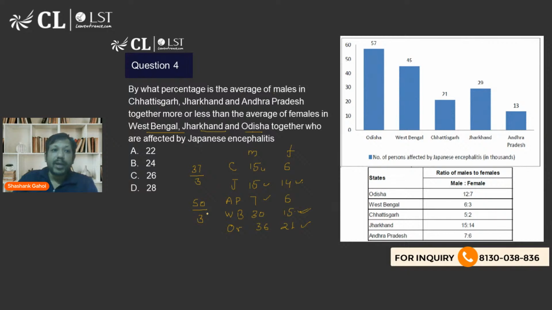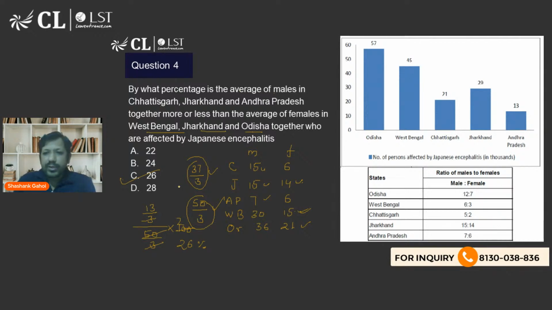The question is talking about what percent more or less than this value, right? So what is the difference? The 3 is the same in the denominator. So 50 minus 37 is going to be 13 upon 3, right? So the question is saying this value is what percent more or less than this value. So 13 upon 3 is what percent of 50 upon 3, right? In 200, I'm going to get my value in percentage. So this comes out to be 26%. So which option are we talking about? We are talking about option C. As simple as that. Okay.